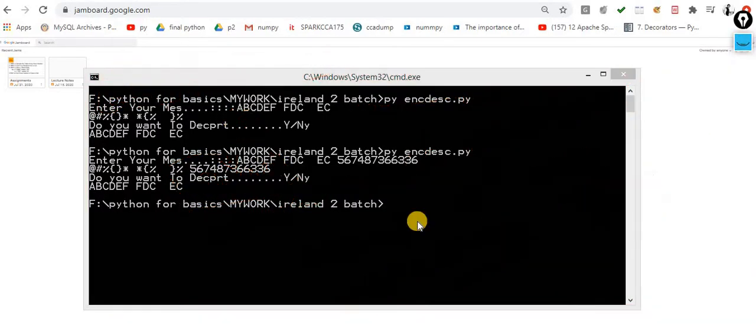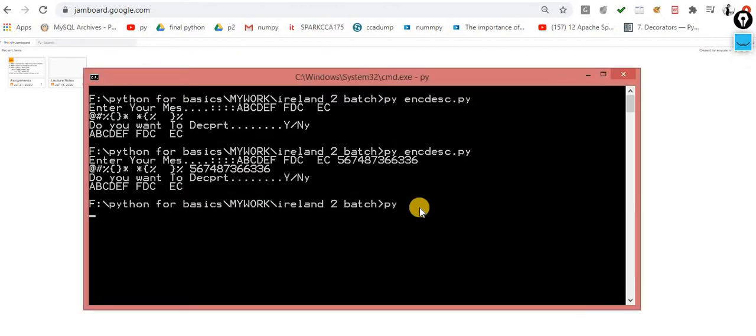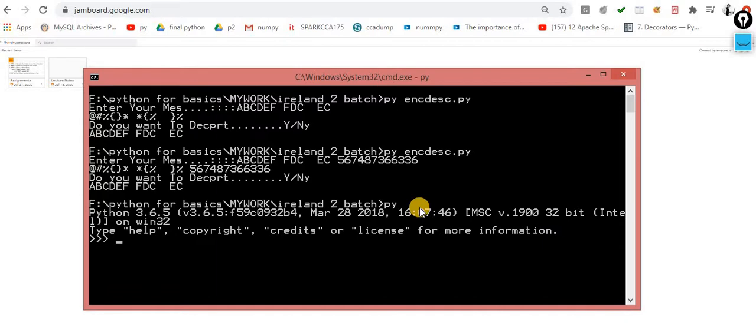So this is my set. How can I define a set? S is equal to multiple items. Let's suppose this is a set: 10, 20, 30, 10, 20 and again 30. Now when I print S, you can check that the duplicate items have been removed.